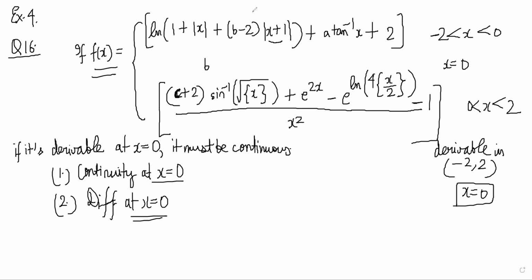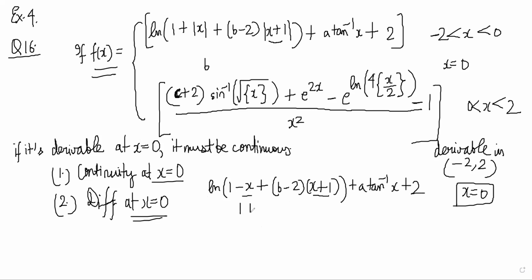So my top part of the function looks like this: ln of 1 minus x plus b minus 2 into x plus 1, that's it in the ln, plus a tan inverse x plus 2. And I have to put x tends to 0 minus here. When I put this, it is 0 only and this is 1, so it is b minus 2. So 1 plus b minus 2, plus a into tan inverse 0 is 0, so plus 2. So you're getting ln b minus 1 plus 2.